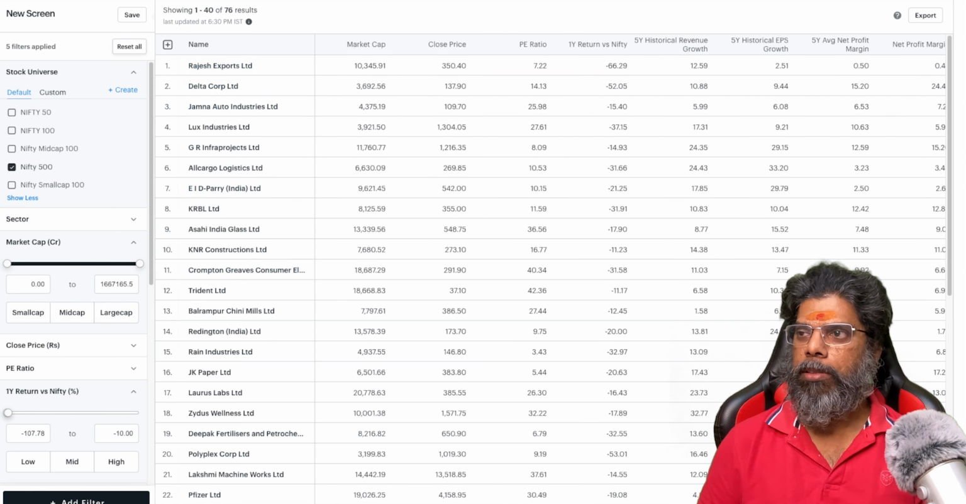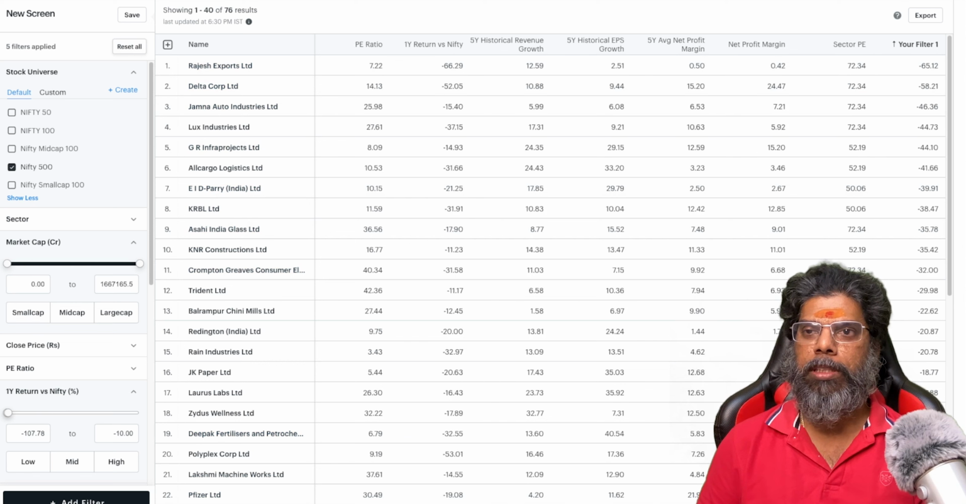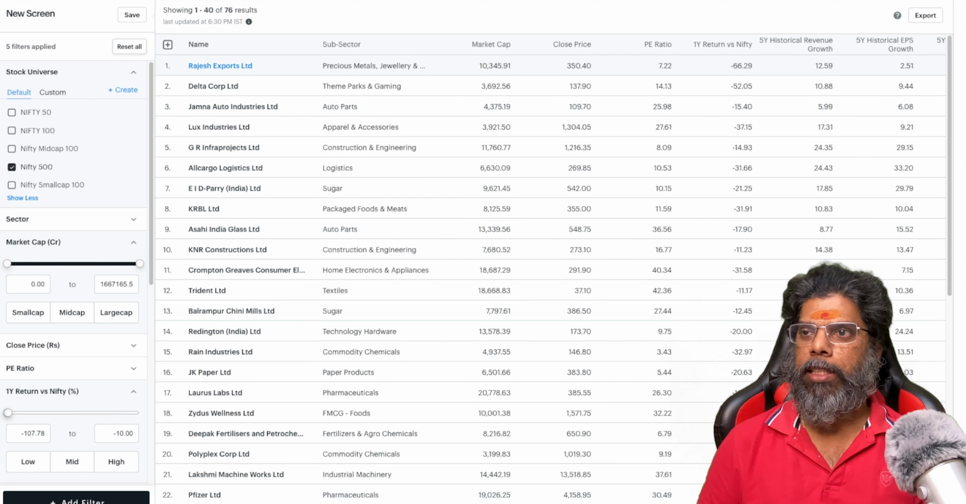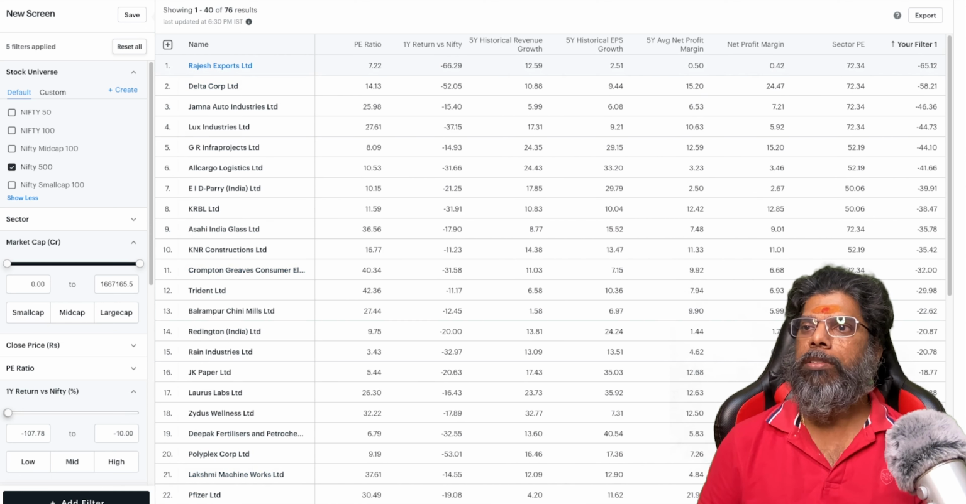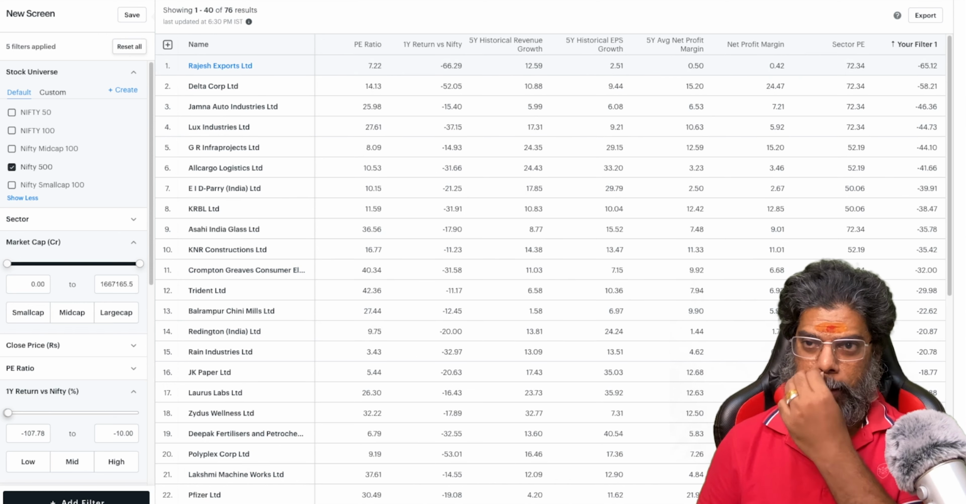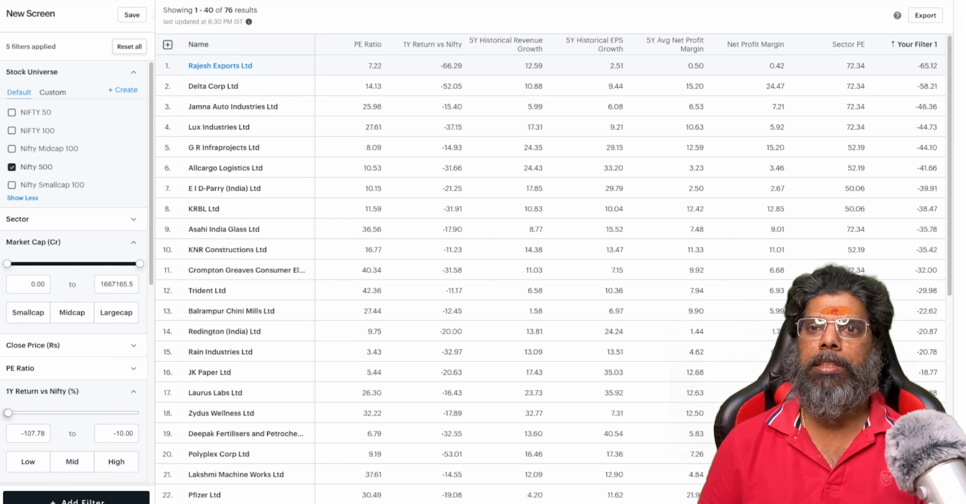So from the list I have, the top one is Rajesh Exports. Let's see how Rajesh Exports is doing. If you see, current price is 350, PE ratio is 7.2, 1-year return is minus 60. You can see, right? 5-year EPS growth is 2.5, profit is very less, 0.5. Let's see what Rajesh Exports is doing.